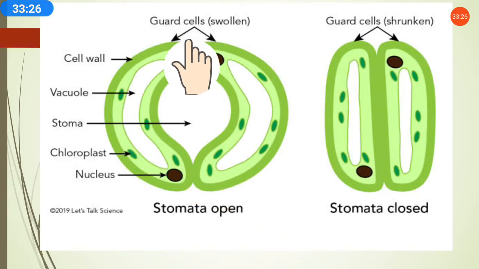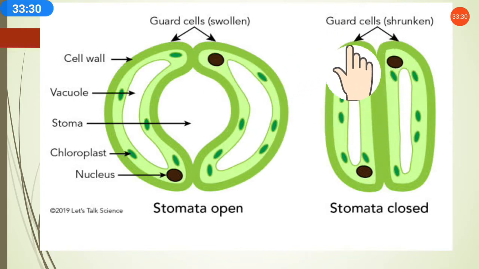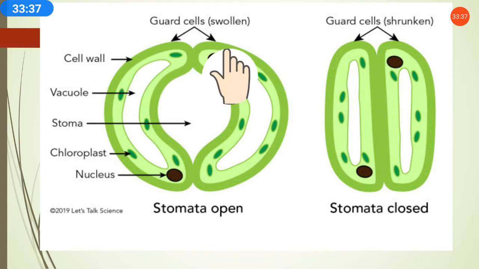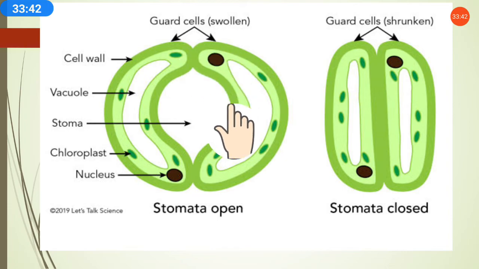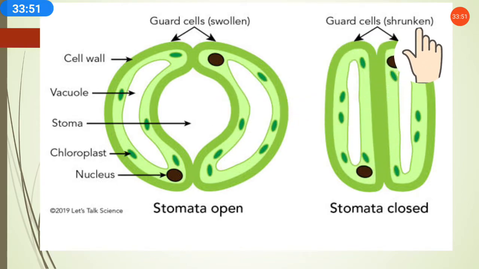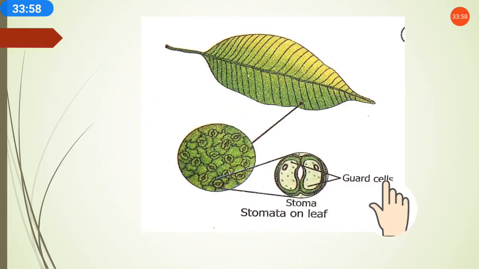So when it absorbs water, the stomata gets open, and when water is not present in the guard cells, the guard cells shrink and the stomata closes. When water is filled in the guard cells, they will be swollen, and there will be space, so the stomata will be open. And when the guard cells are shrunk, they will close together, and in this case stomata is closed.